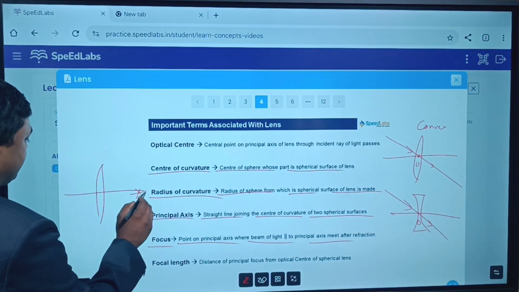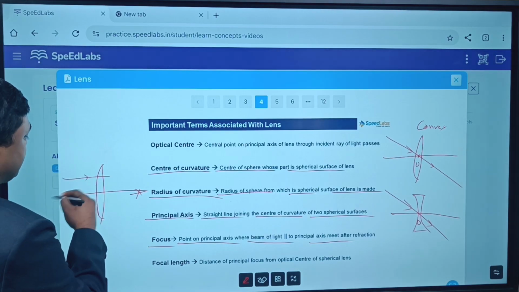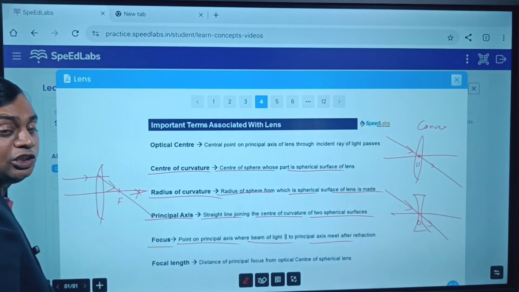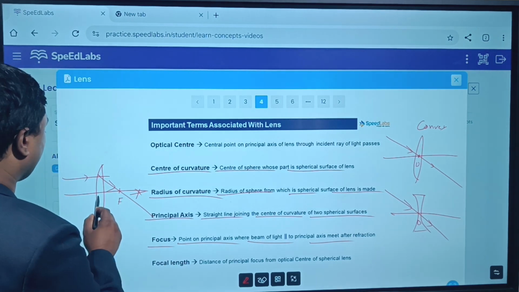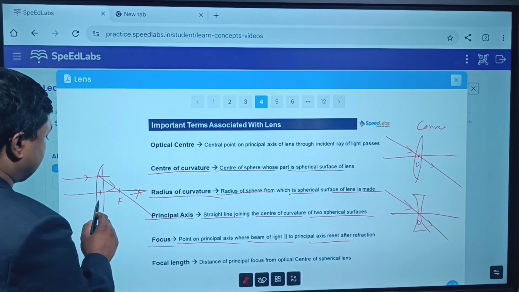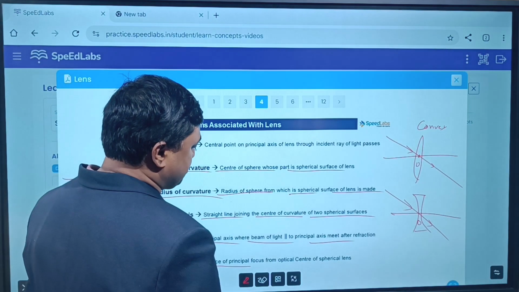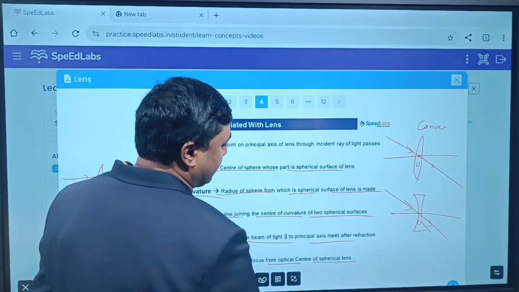Try to understand what happens if it is a convex lens. If a ray of light is parallel to the principal axis, after refraction it will pass through one point, that is called the focus or principal focus. And the distance from O to F is called the focal length, the distance of the principal focus from the optical center of the spherical lens.